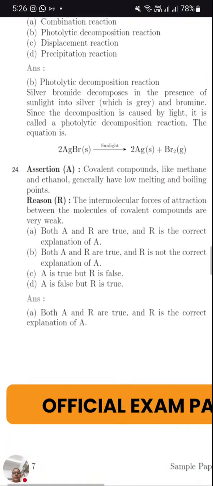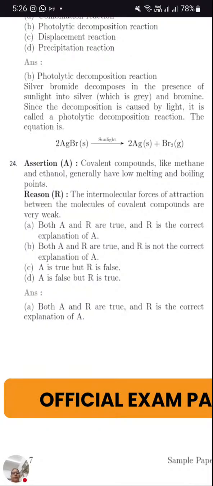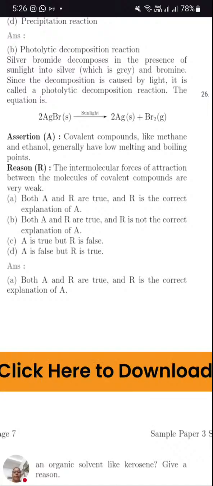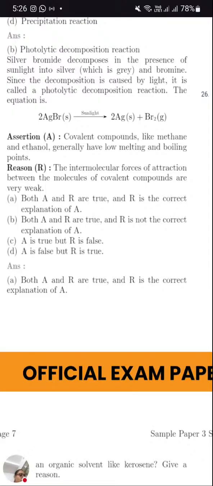Now assertion reason. Covalent compounds like methane and ethanol generally have low melting and boiling point. So it's true. Why do covalent compounds have low melting point? Because they're formed by sharing of electrons. But in ionic compound, there is exchange of electrons, so the bond is stronger.